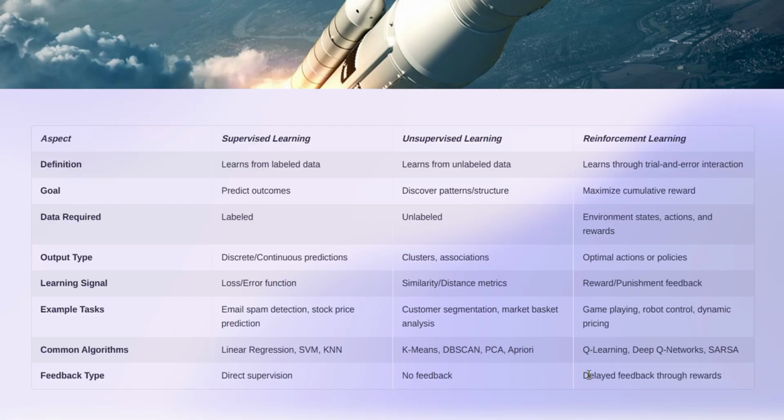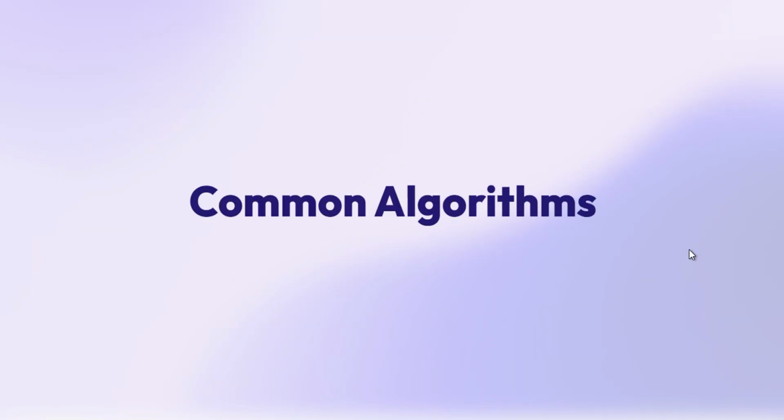Now it has delayed feedback through rewards. Every time it performs some action, we have to give some feedback, and this is reward feedback. The feedback we give as a reward, and it will amend its actions every time. So that is the system which is going to be followed in reinforcement learning.